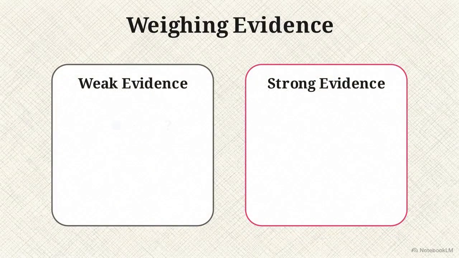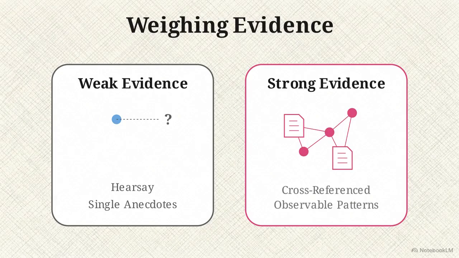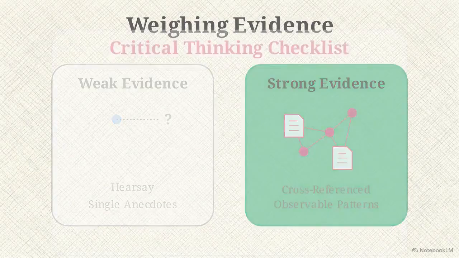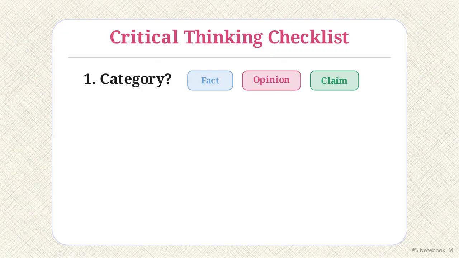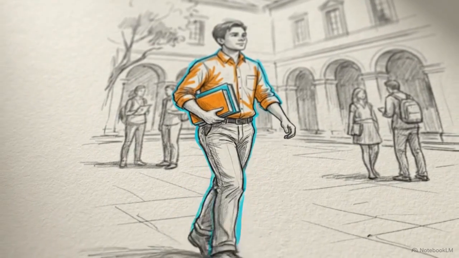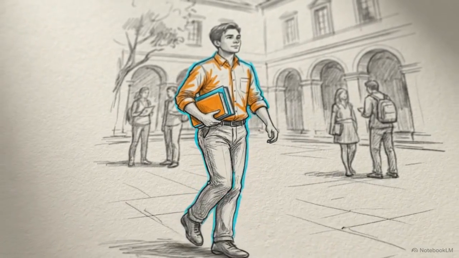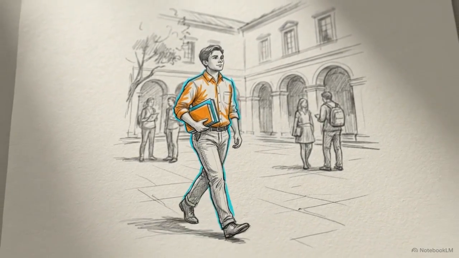But remember, finding evidence isn't enough. You have to weigh its quality. Weak evidence relies on hearsay or single anecdotes. Strong evidence requires cross-referenced, reliable sources and observable patterns. Apply this checklist daily. What category is this statement? Where is the evidence? Is it reliable? Is there another explanation? Demanding strong evidence protects a scholar's grades, their relationships, and their entire future trajectory. Thinking clearly is the first step toward acting wisely.